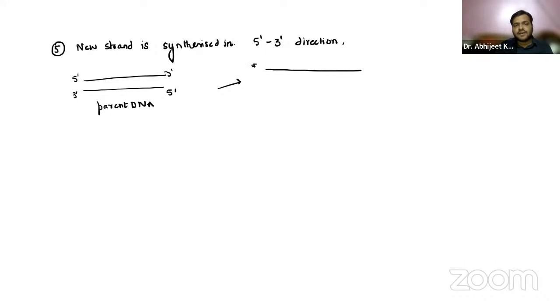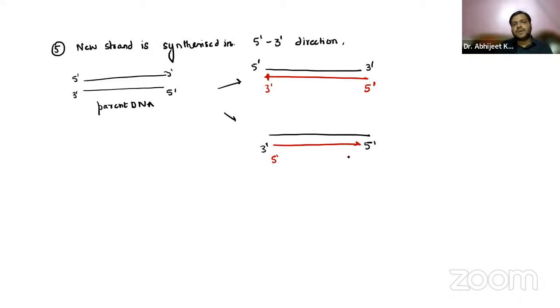If one strand is 5' to 3', the half which will be copied over here will be 3' to 5'. So the new strand which will be synthesized is always in the 5' to 3' direction.